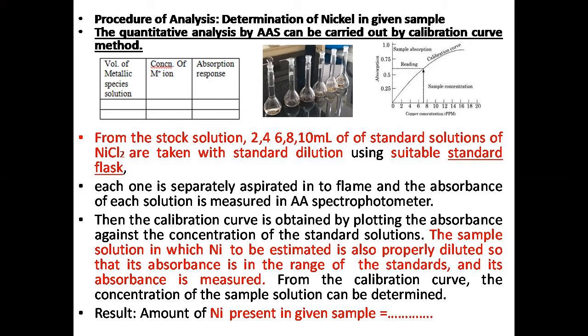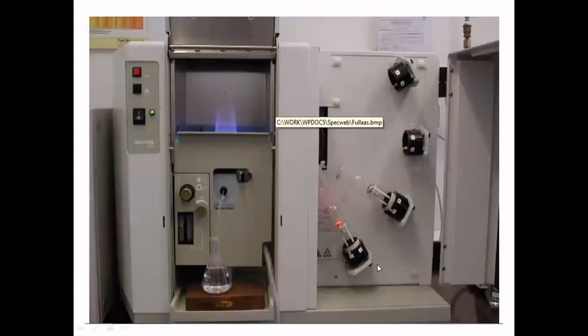So here, as I mentioned in the beginning in this diagram, this is the hollow cathode lamp. If you are analyzing for nickel, the cathode present in this hollow cathode lamp is coated with nickel only. If you are analyzing for copper, then copper will be there.